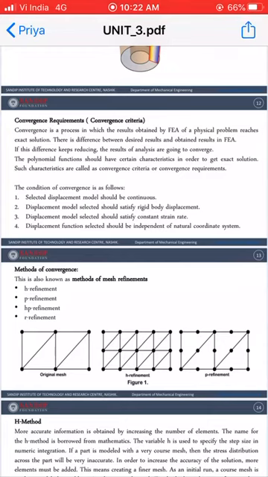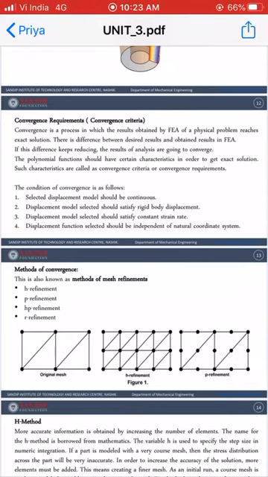And actually if we keep reducing this difference between the approximate and exact solution, then the results of the analysis are going to converge. So if our requirement is to get the exact results by using FEA software, but by using FEA software we will get approximate results, we need to do some changes in the analysis or in the element type, so that we will get the exact solution, or we will converge our approximate solutions towards the exact solution.